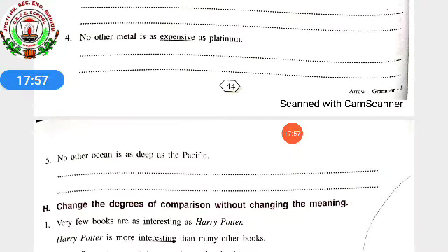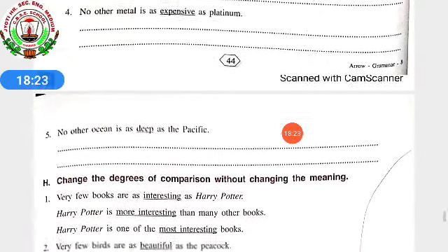Fourth one, no other metal is as expensive as platinum. So expensive will be not expensive and expensiver or expensivest. It will be more expensive and most expensive. Okay, according to that you have to change. Fifth one, no other ocean is as deep as the Pacific. So for comparative, deeper than any other ocean, and for superlative, deepest.